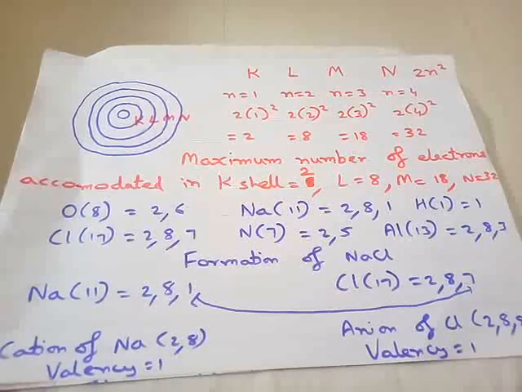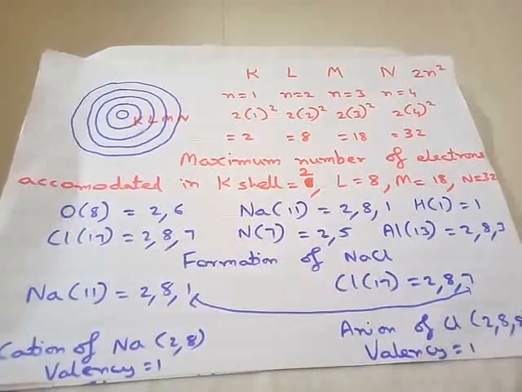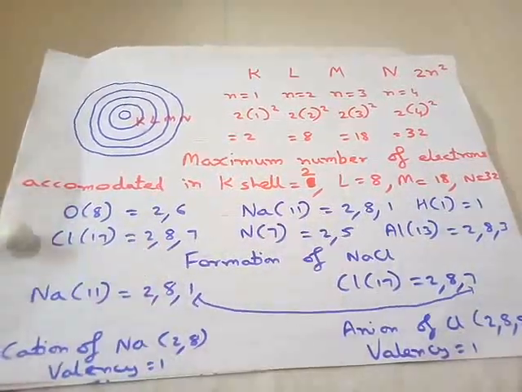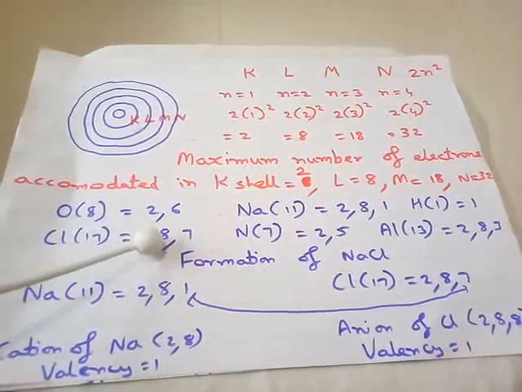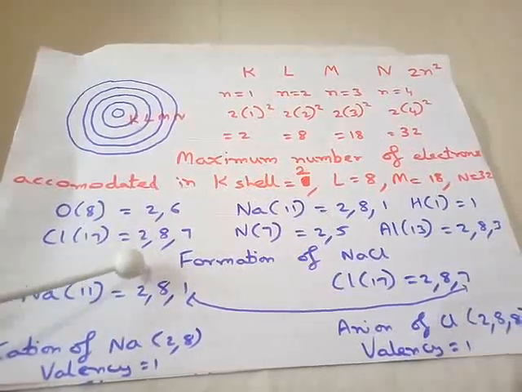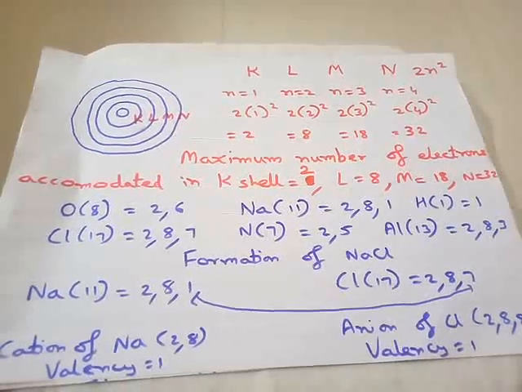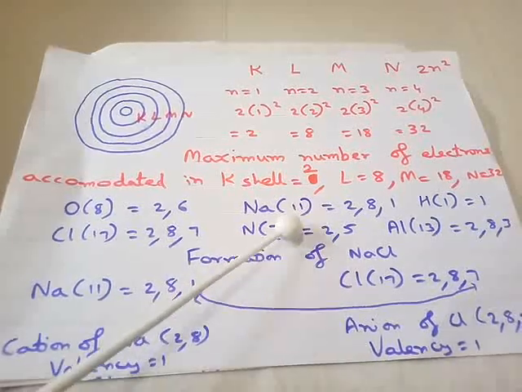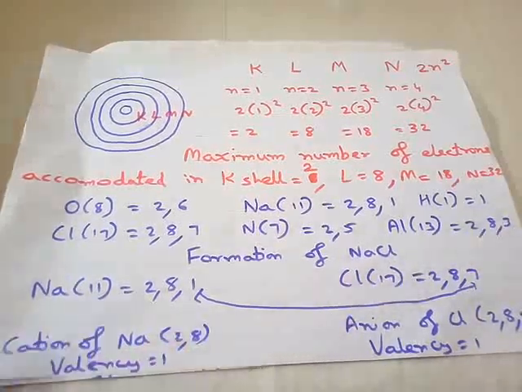See, the class has a capacity of 60 children, but if 40 children are there, then those 40 will also get their proper places. Similar is the case of hydrogen. Chlorine 17: 2, 8, 7. Always a comma should be there. Otherwise, you know what will happen? It will be seen as the number 287. We want the electronic configuration, so see to it that you separate each number by a comma. Nitrogen 7: 2, 5. Aluminium 13: 2, 8, 3.